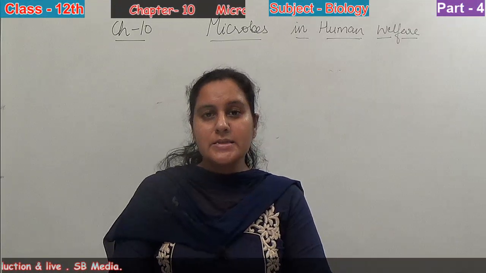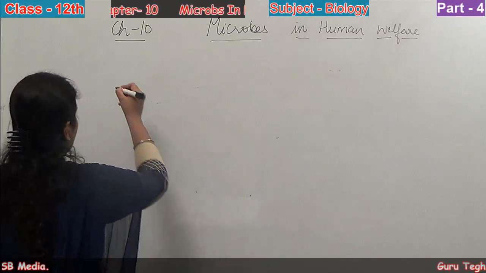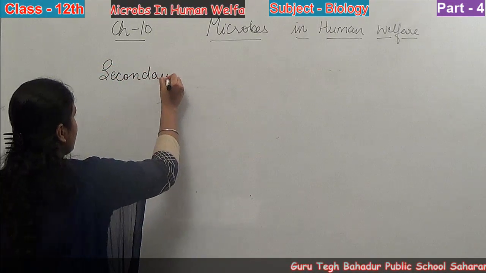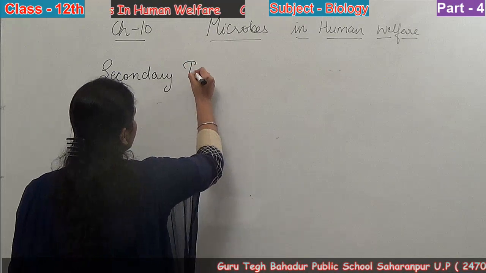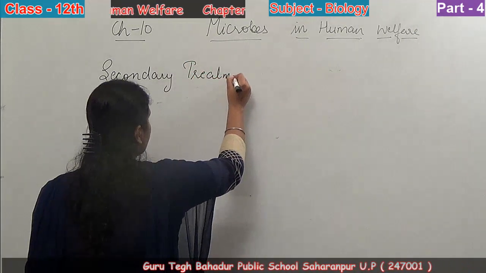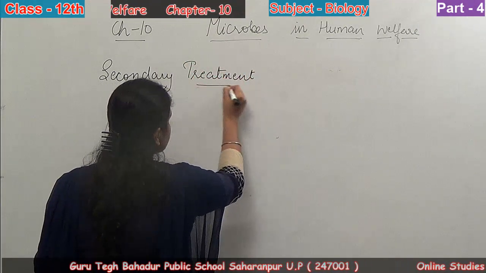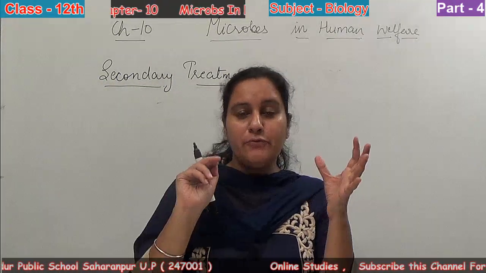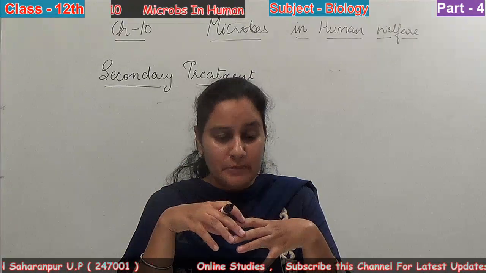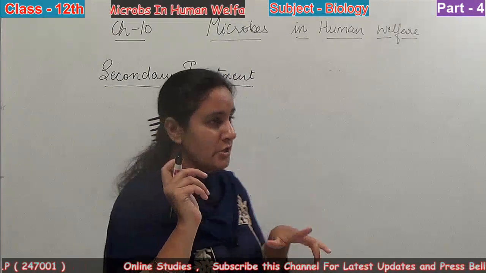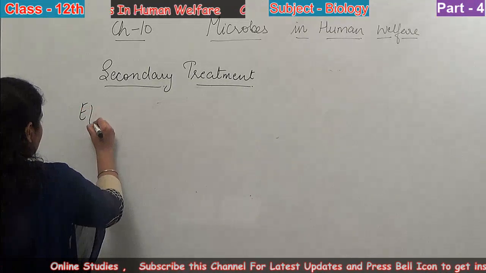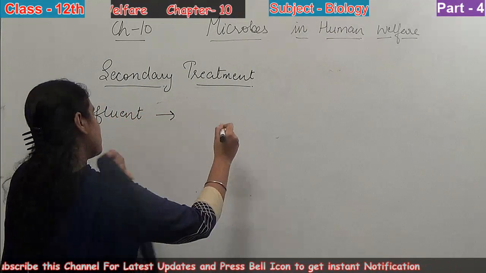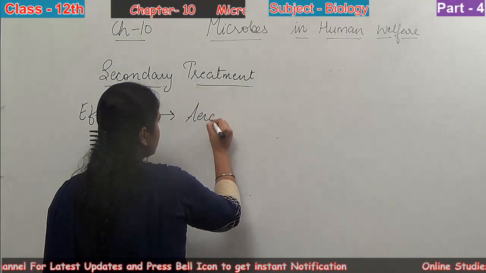Now next is the secondary treatment. After the primary treatment, there is a physical removal of the particles. At the end of the primary treatment, we get the effluent that is taken for the secondary treatment. Now what is secondary treatment? The effluent collected from the primary treatment is passed to the aeration tank.